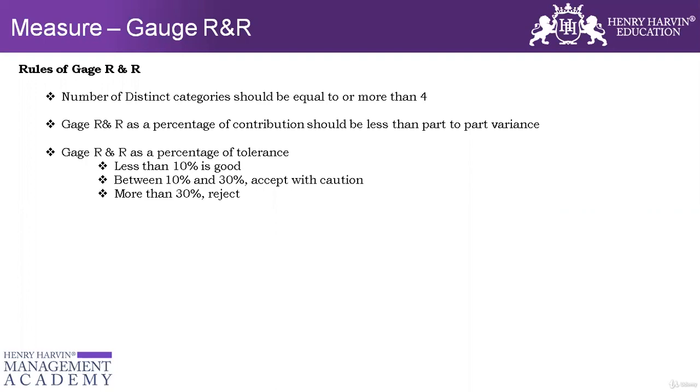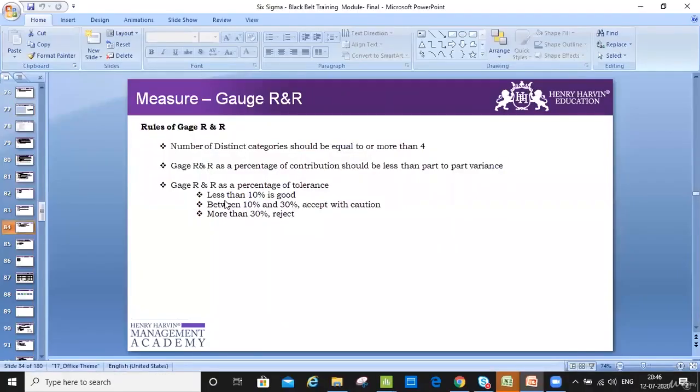So let's do a practical in Minitab. One question: does distinct categories mean that if I am measuring a part, I have to take dimensions for the length, width, and thickness? No, there is one thing which I'm measuring.